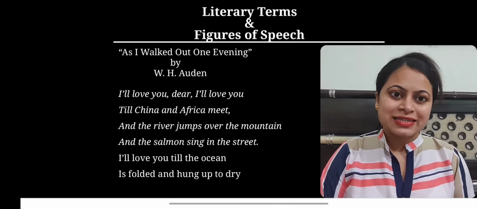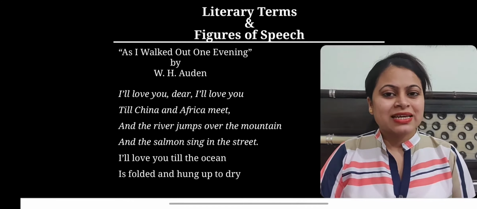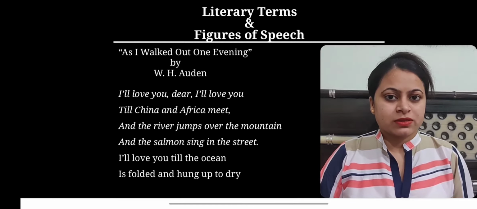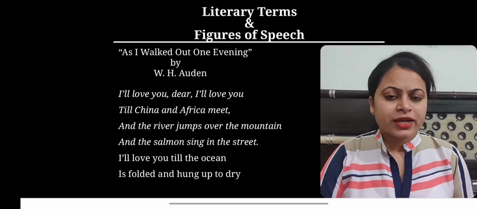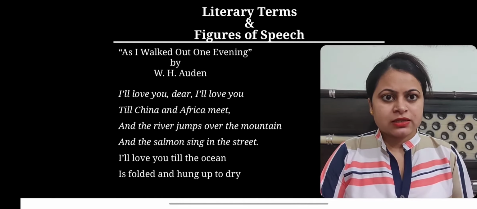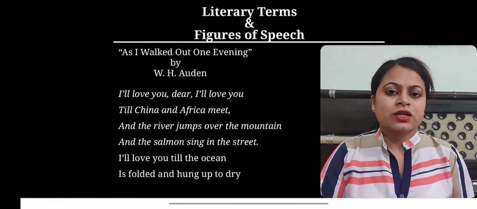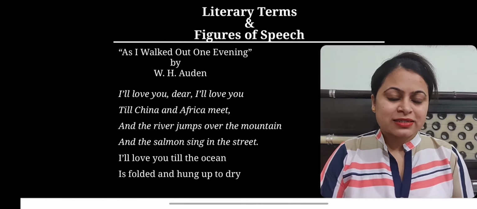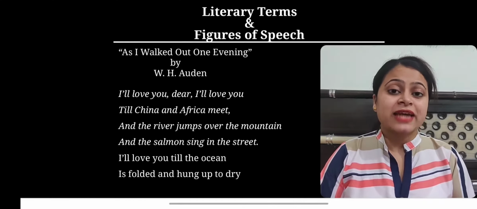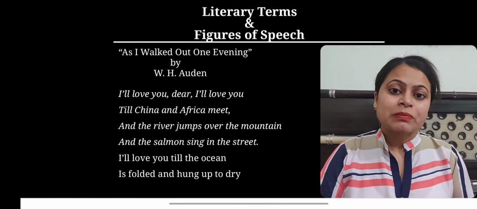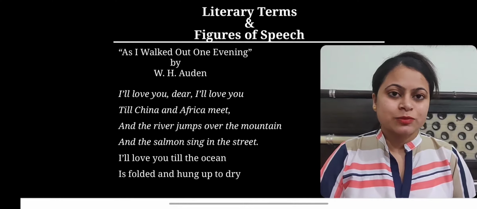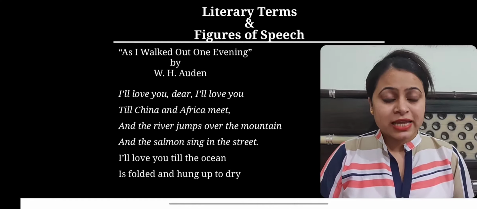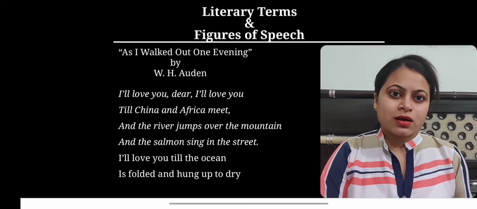And before I read this excerpt, I would like to add that especially in love poems, the love poets use hyperbole in order to show the intensity of their passion and their admiration of their beloved. So let's read this excerpt, what the poet is saying to his beloved.